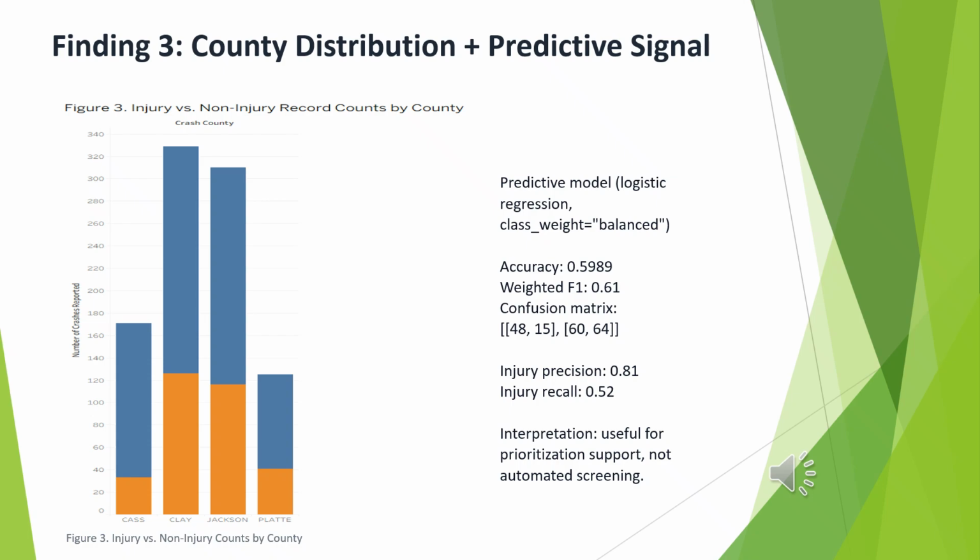And here we paired the county distribution with the predictive results. The county counts show where the records actually concentrate across Cass, Clay, Jackson, and Platte counties, the 4 counties in the Kansas City district. These are volume-based counts, not exposure normalized rates. So just the amount of volume, the number of times that they showed up within the records. But they do help frame regional coordination for our analysis.